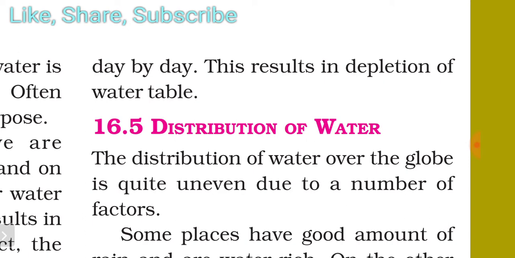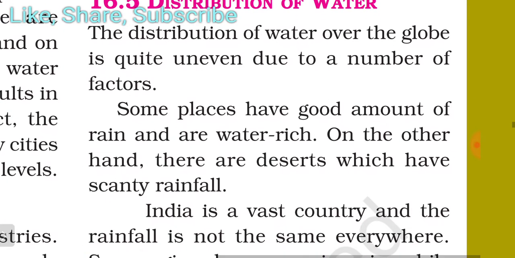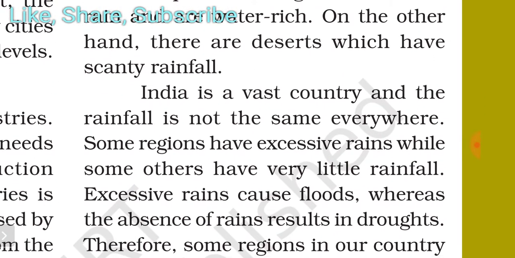So next is distribution of water. The distribution of water over the globe is quite uneven due to a number of factors. Some places have a good amount of rain and are water rich. On the other hand, there are deserts which have scanty rainfall. India is a vast country and the rainfall is not the same everywhere. Some regions have excessive rain while some others have very little rainfall.